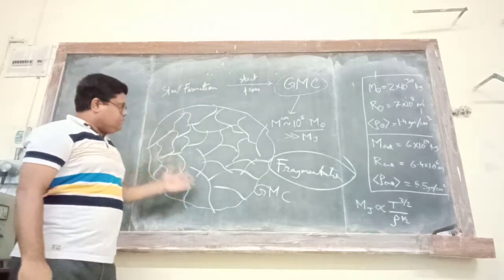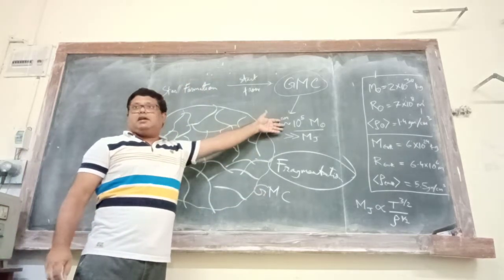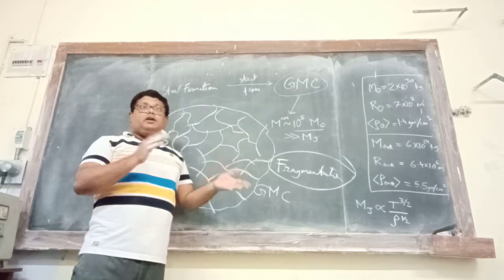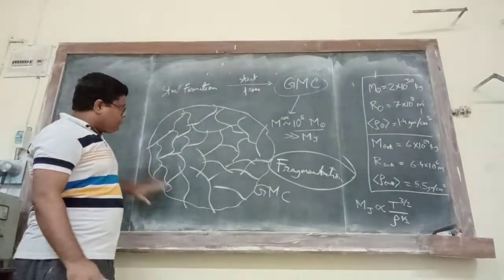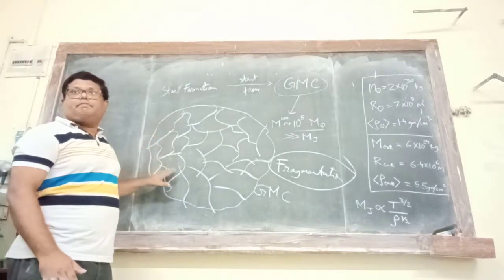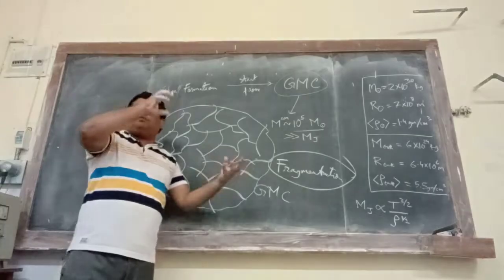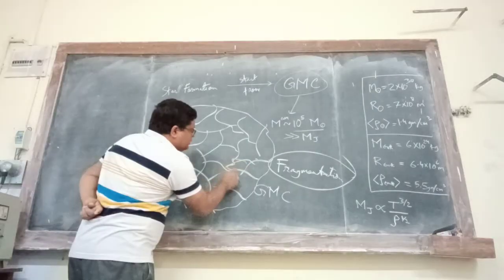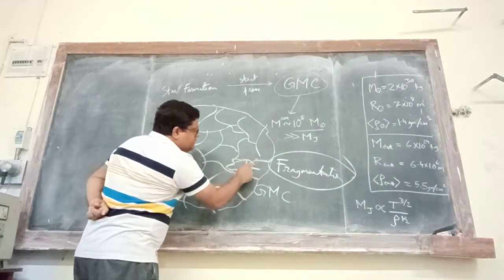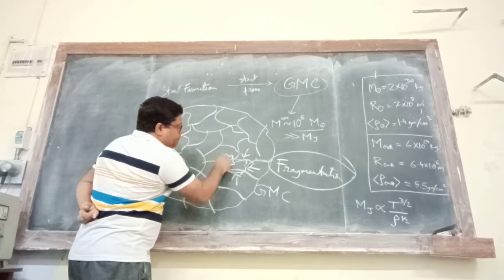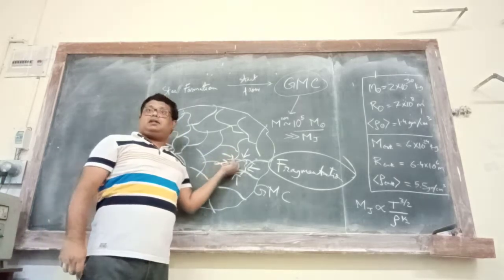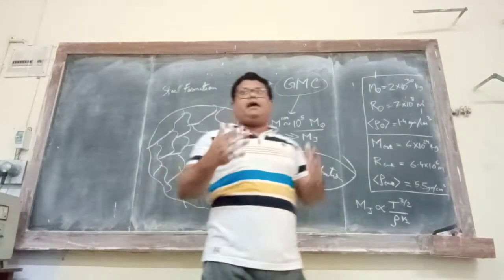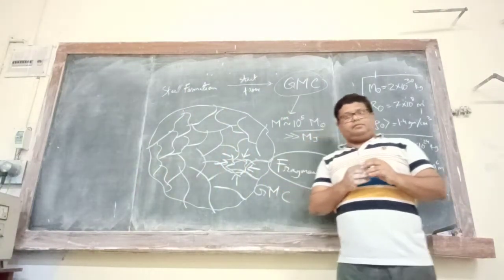So we start with the giant molecular cloud, mass 10 to the power 5 times the solar mass, and then the observed mass. So in between, somewhere this fragmentation of clouds must have happened. It must have broken down into smaller parts, and suppose a small part over here, this must have gravitationally collapsed and formed a star. Now this is just from observation and basic physics ideas.